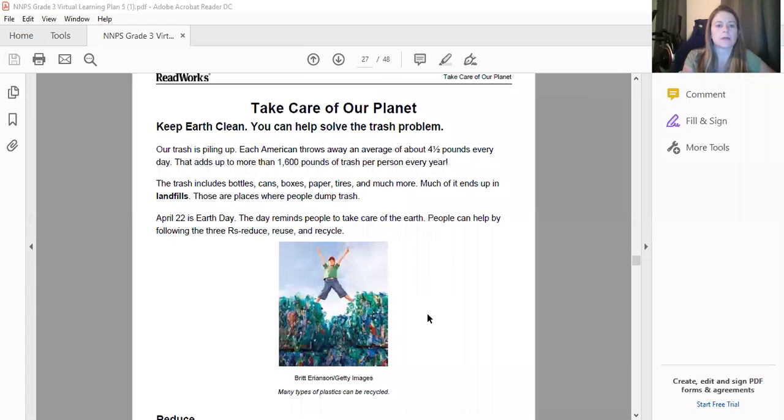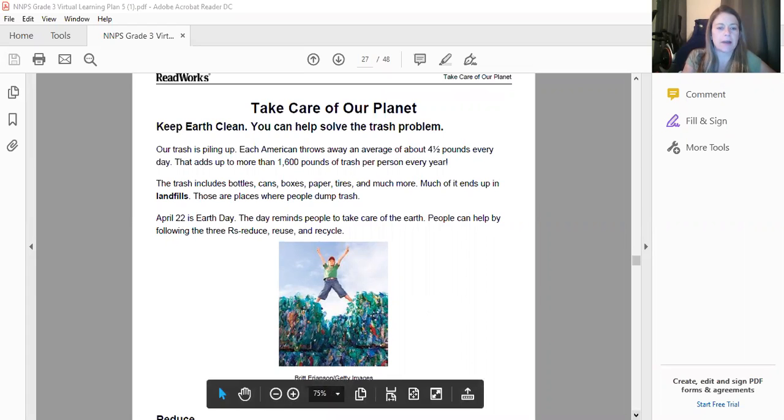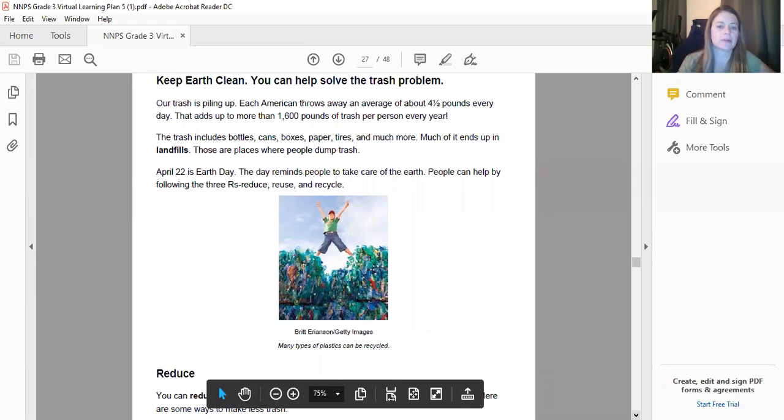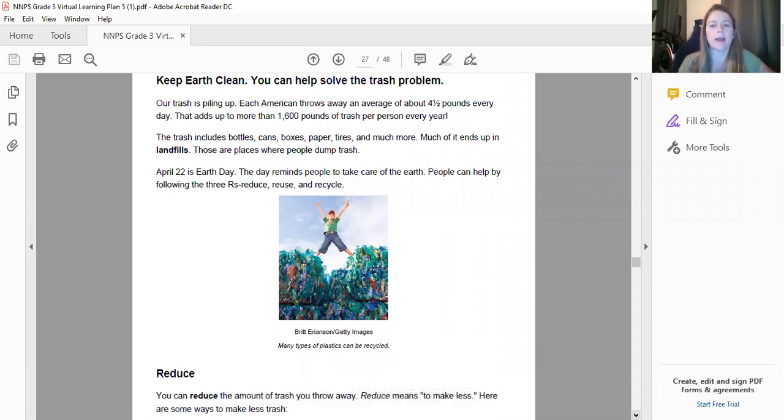Okay, so take care of our planet. Keep Earth clean. You can help solve the trash problem. Our trash is piling up. Each American throws away an average of about 4.5 pounds every day. That adds up to more than 1,600 pounds of trash per person every year.